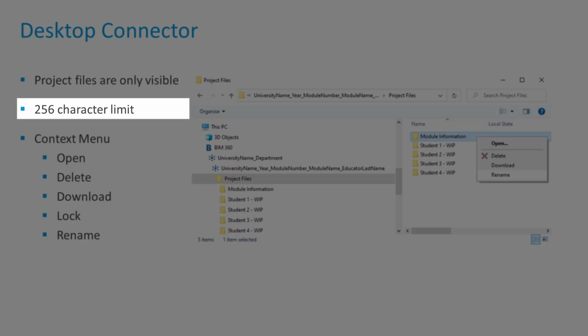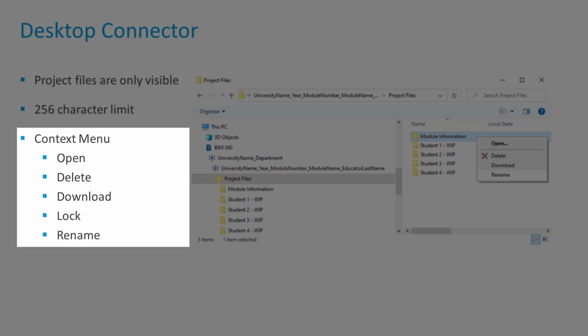Please try to ensure that you do not exceed this 256 character limit by having long folder names and long file names. The context menu under the right-click functionality currently only supports open, delete, download, lock and rename functionality.